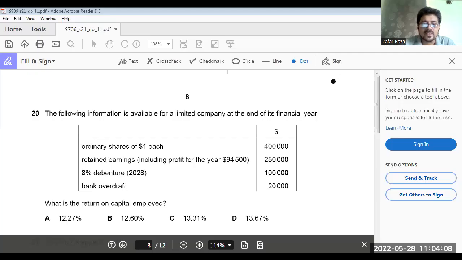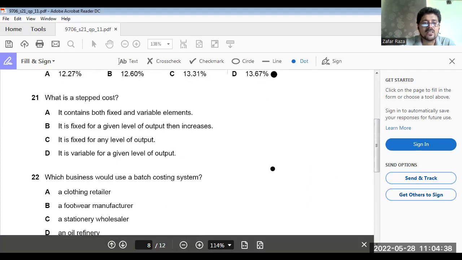Now 94,500. The total of the shareholders' equity and the long-term loan is 750,000. Profit is 94,500 plus 8,000 interest on debentures. So that makes your return 102,500 divided by 750,000, as a percentage, 13.66666. So this is the answer. 13.7, D option.